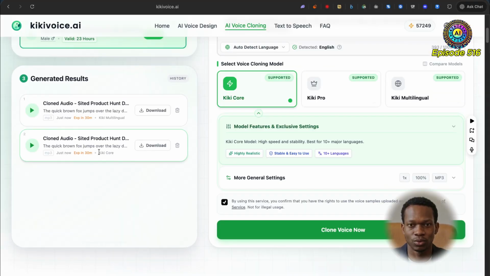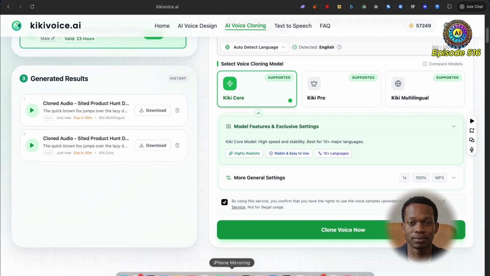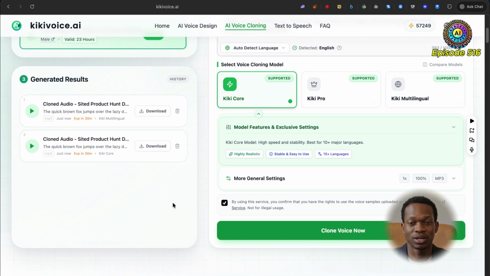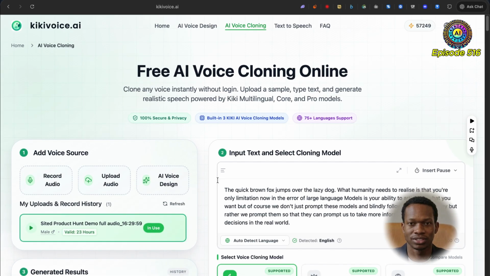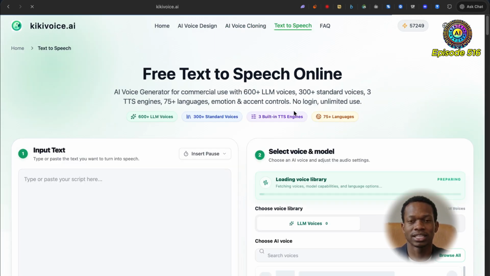Still slightly robotic, of course. I'm very much accustomed to my own voice, but I think this is a good alternative if you ever sort of need anyone's voice cloned. Of course, this should only be done ethically, legally, and morally. Potentially you may want to clone your voice for whatever reason. If you're making, let's say, content at scale, this could be part of your existing workflow. I think Kiki Voice is quite useful.